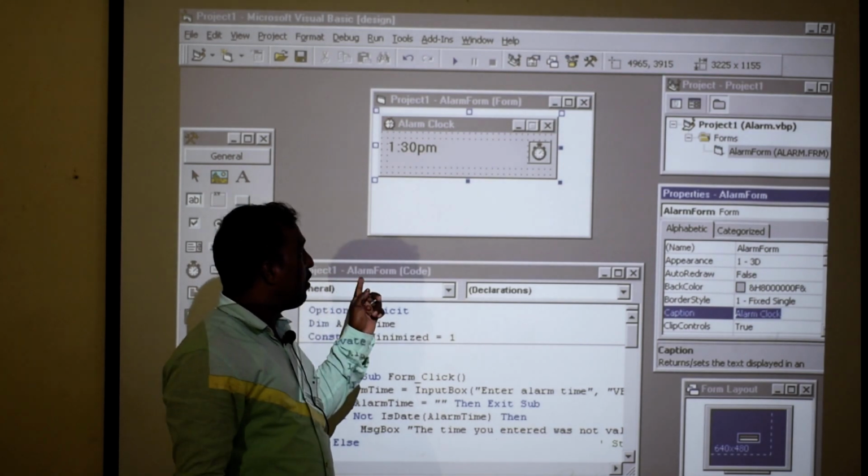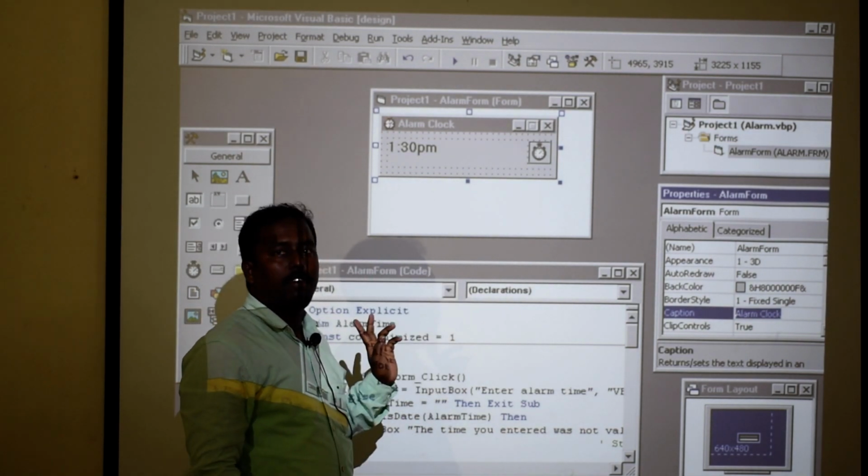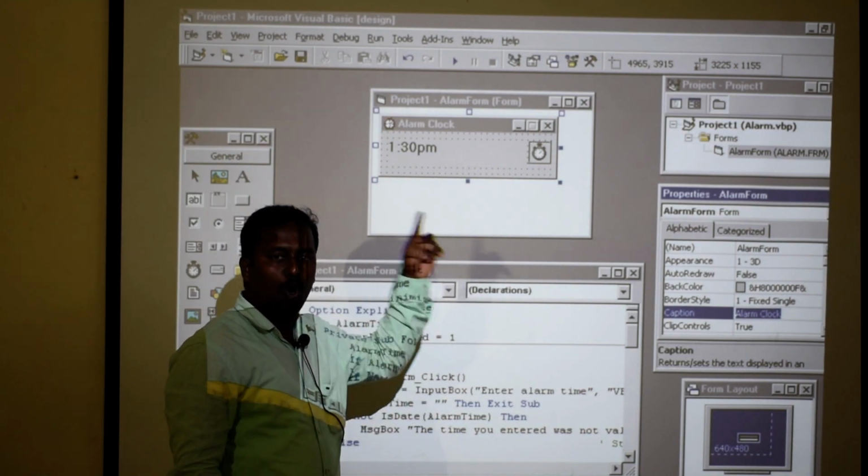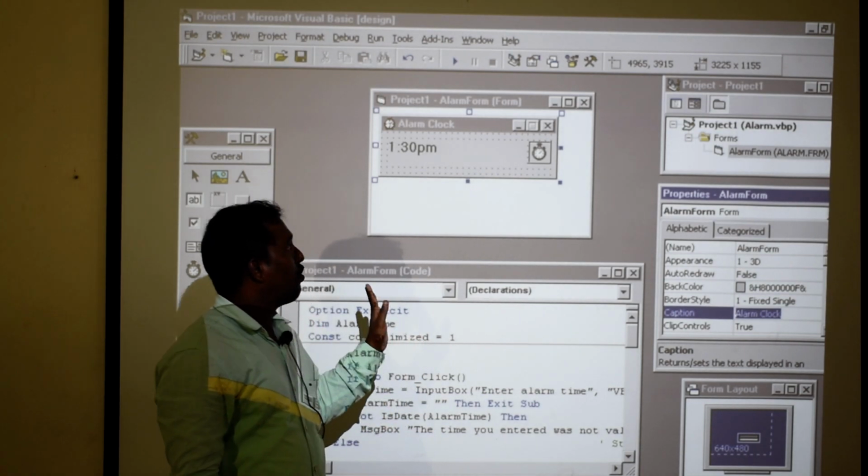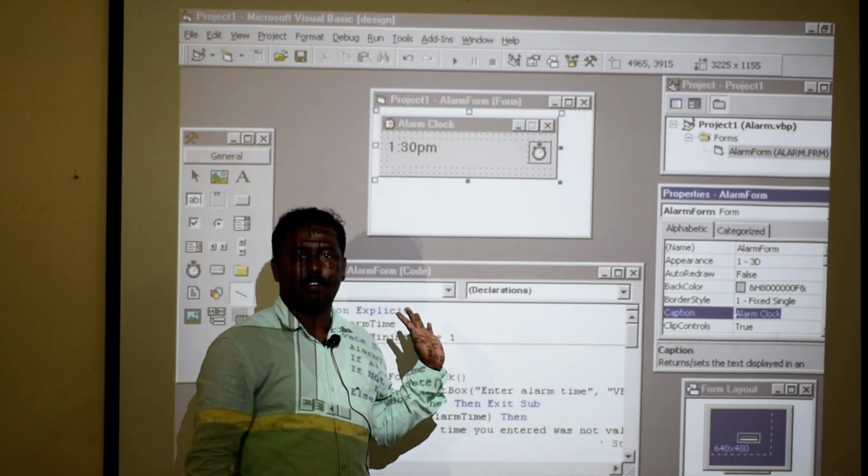So this is our IDE of Visual Basic. IDE means the main window of Visual Basic. So what is the major role of Visual Basic?